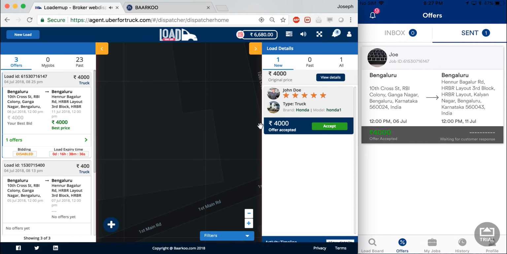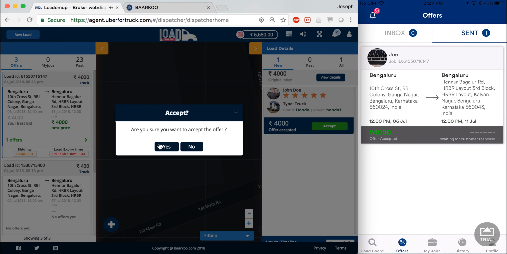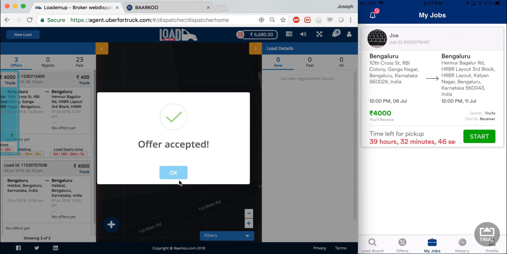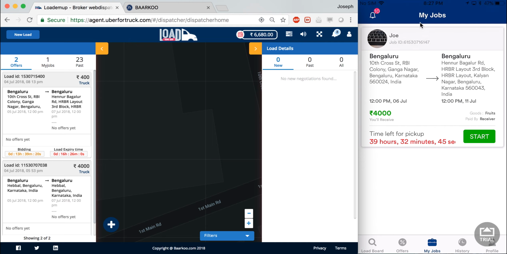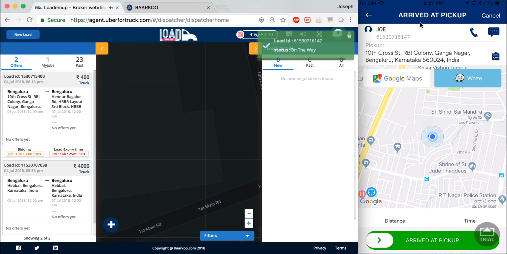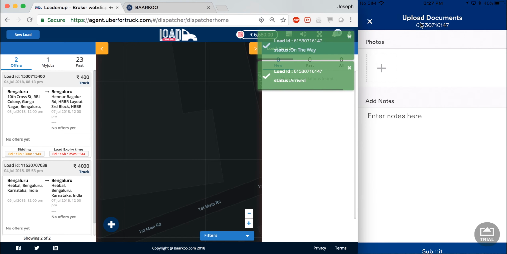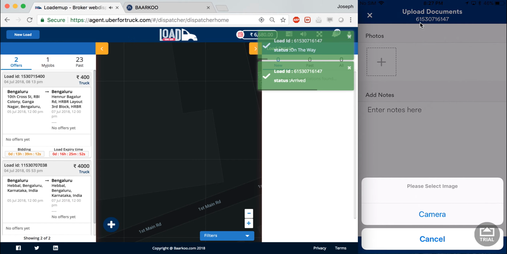The shipper gets a notification saying that load has been accepted, and I go on. Congrats, your load is now accepted. I can now start the trip. When I arrive at pickup, I will upload a document once again.